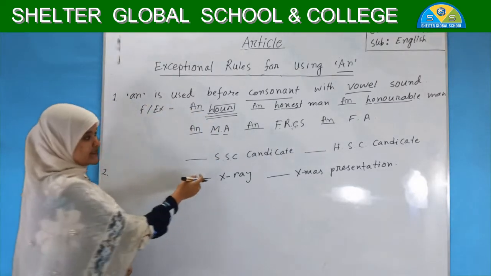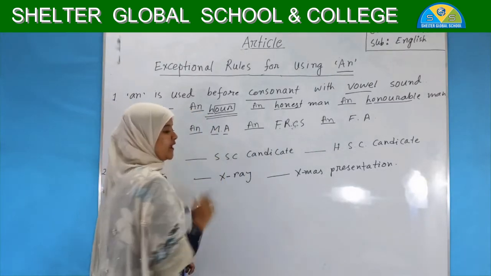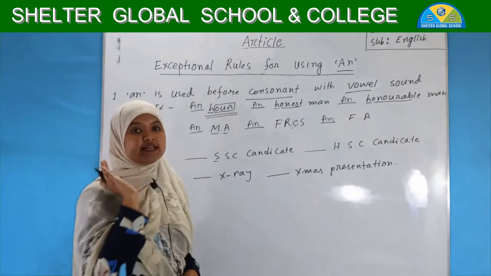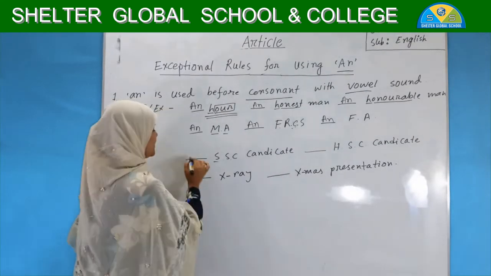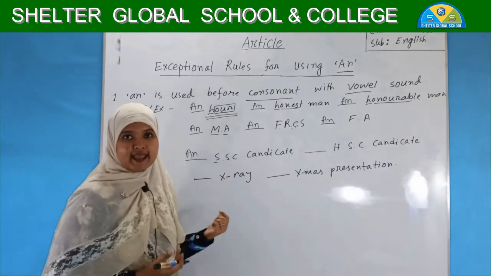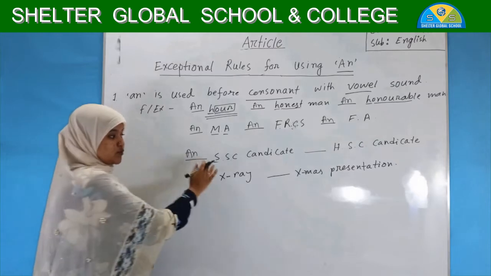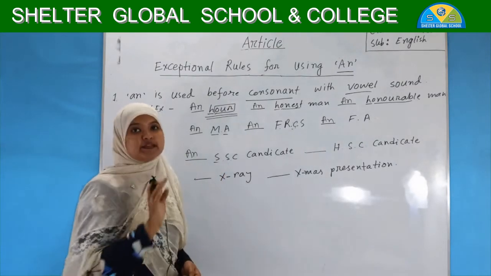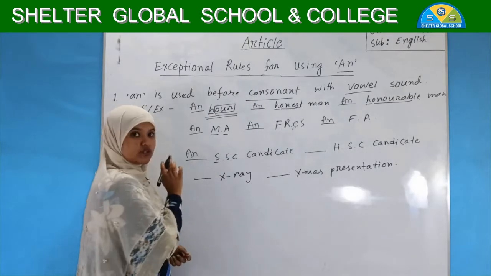And another example is SSC candidate. See, first is S, which is pronounced "es". That's why we are going to write AN here, as this word starts with a consonant, but for the pronunciation only we have to write AN.